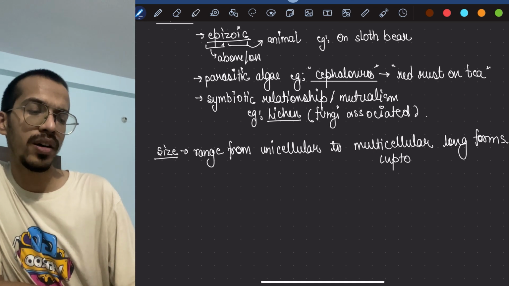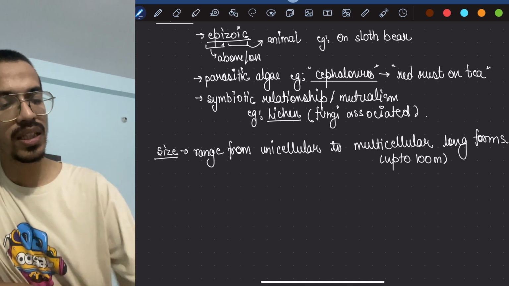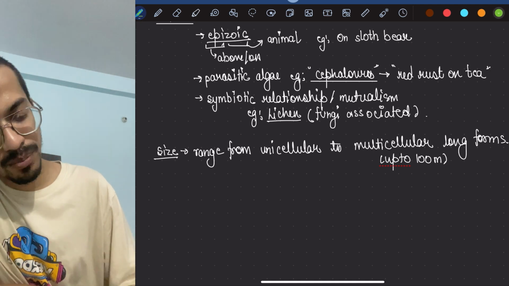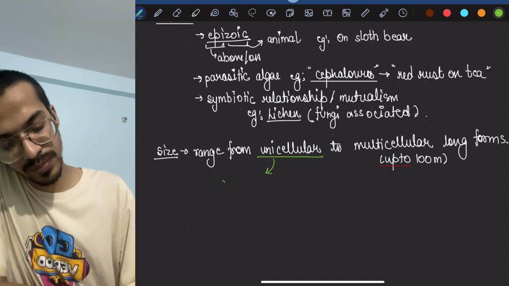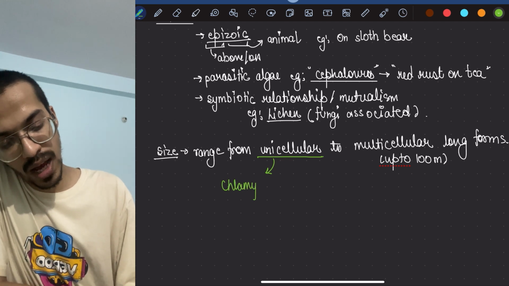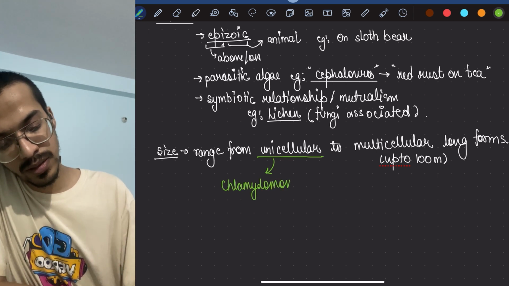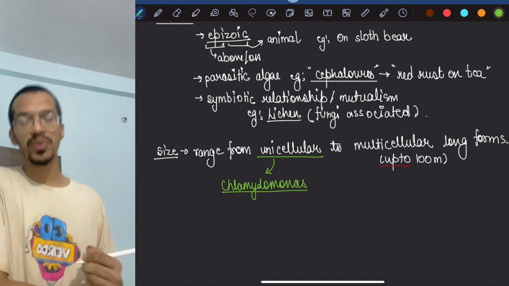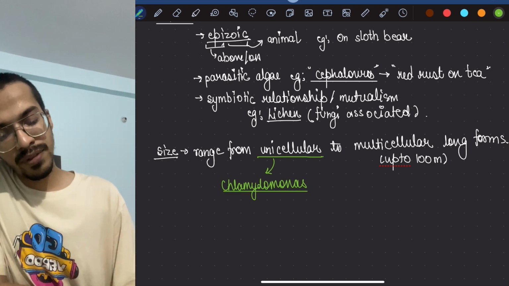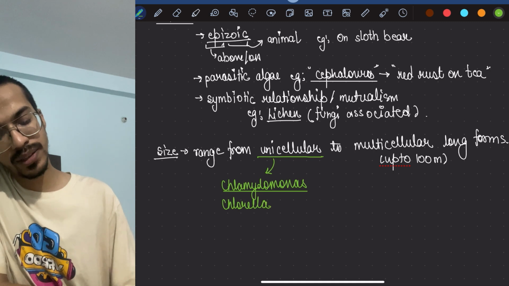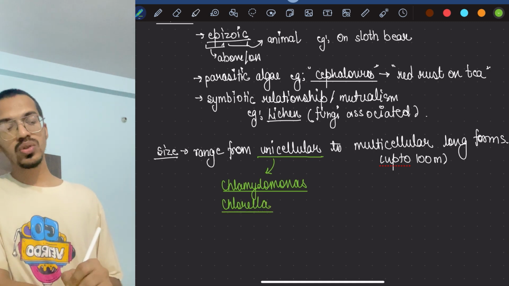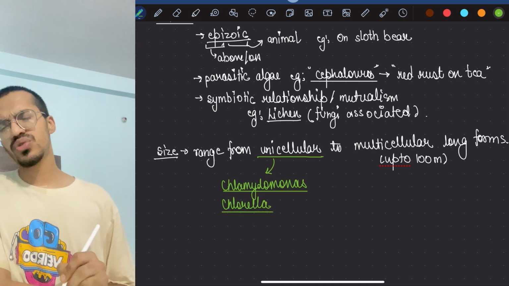One such unicellular example, the famous one, is Chlamydomonas. Then we have Chlorella, we will learn about it, very important. So these two examples at least you should remember.